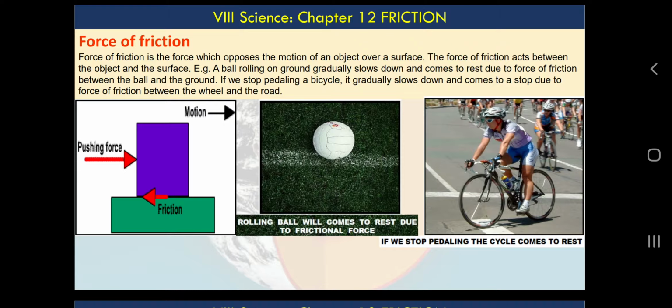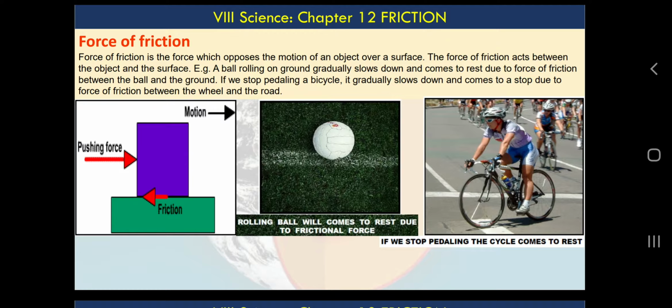Force of friction is the force which opposes the motion of an object over a surface. The force of friction acts between two objects and the surface. When two objects are in contact and both of them or one of them is moving, then in the opposite direction of movement those objects experience friction.